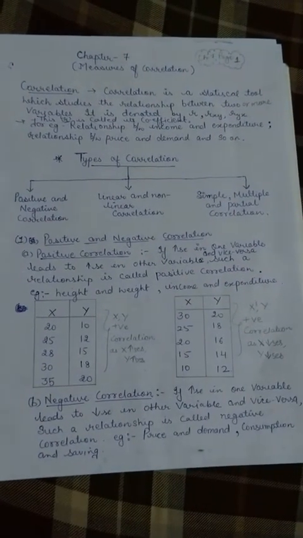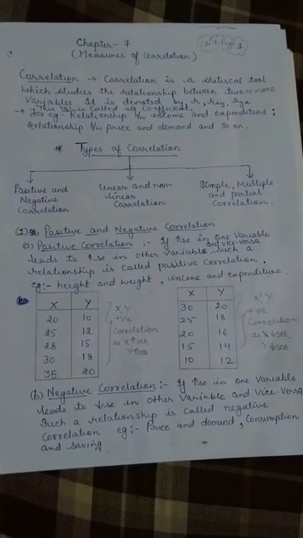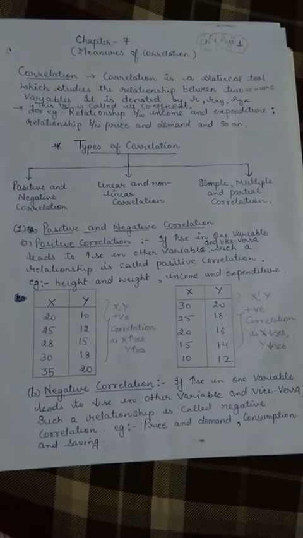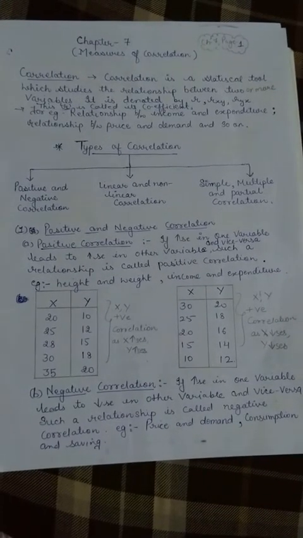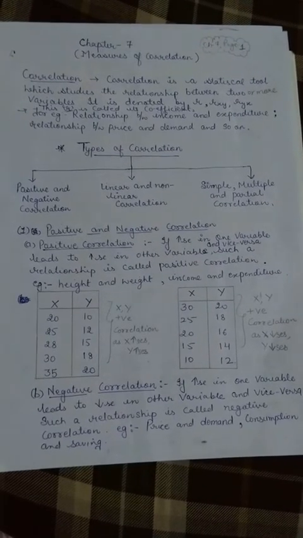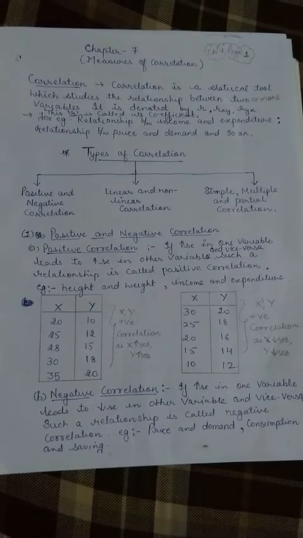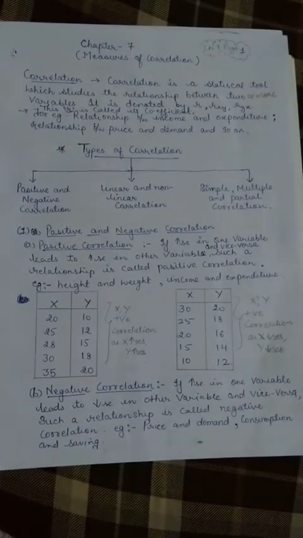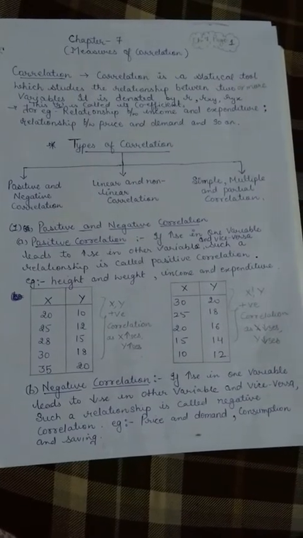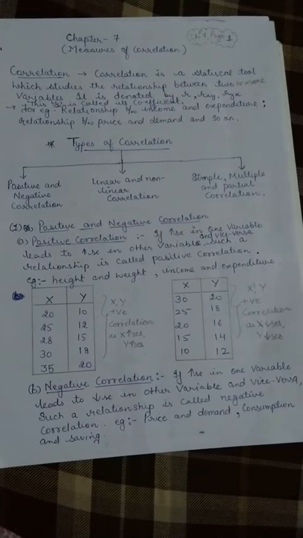In this case, what happens? If the value of one variable increases, then the value of the other variable decreases, and vice versa. Vice versa means if it increases, the other decreases. If the value of any one variable decreases, then there will be an increase in the value of the other variable. You can take an example of price and goods.